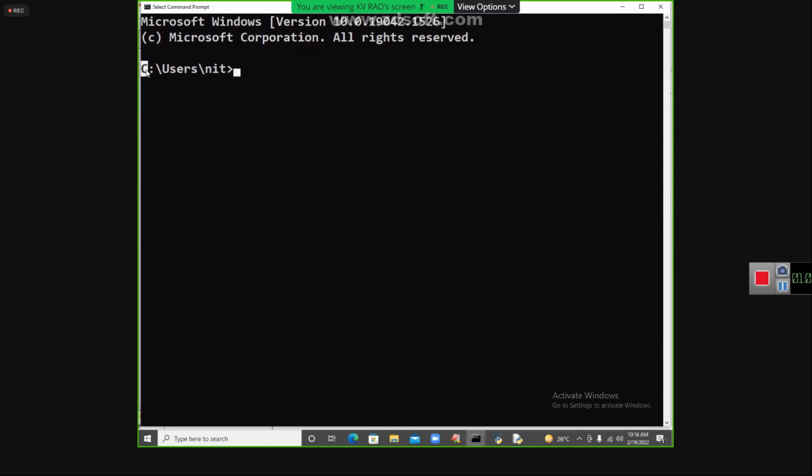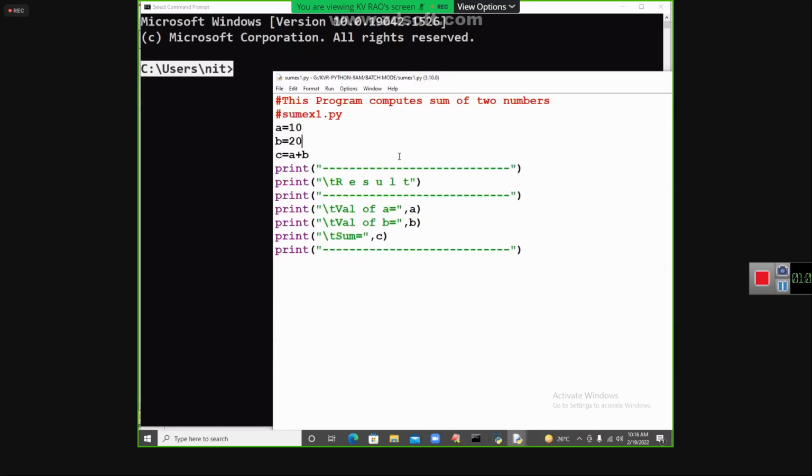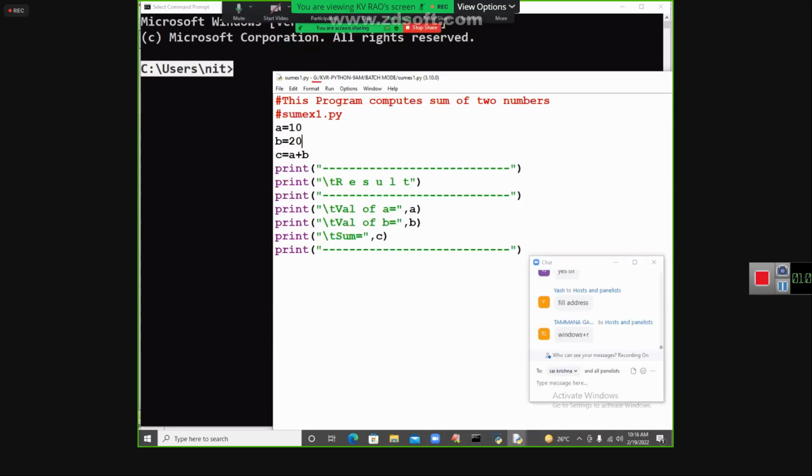Where is it available? C colon, Users, NIT. This is my C drive. Where is my program available? You see, it is available in G colon, but currently you are in C colon. Now I need to shift to G.